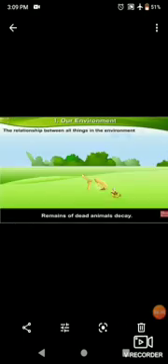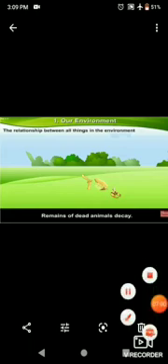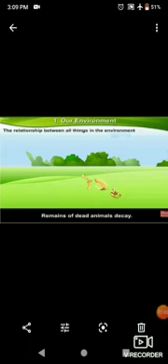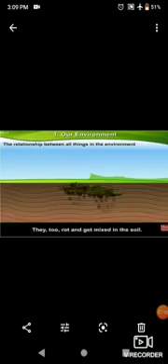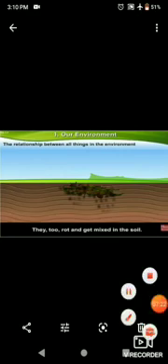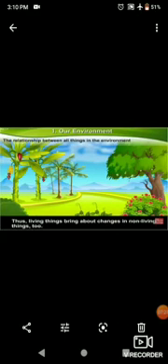Remains of dead animals decay. They mix with the soil. Leaves fall off trees. They too rot and get mixed in the soil. This makes the soil fertile. Plants get nourishment from fertile soil. Thus, living things bring about changes in non-living things too.